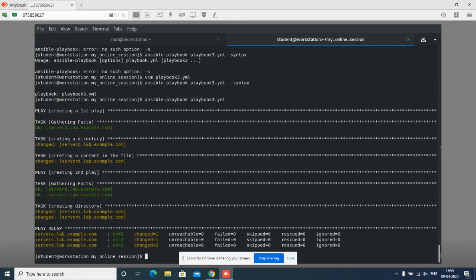Okay, now check. If you check here, it is creating the first play. They are gathering the facts, creating the directory, creating a content. Now again they are gathering the facts because the second play started and they are saying creating second play. Here, if you check, it shows play and inside the play, tasks. Then for the second play, they are giving us a task. So every play contains a different number of tasks, and every playbook can contain one play with multiple tasks or multiple plays with multiple tasks. This is how Ansible is doing its work.